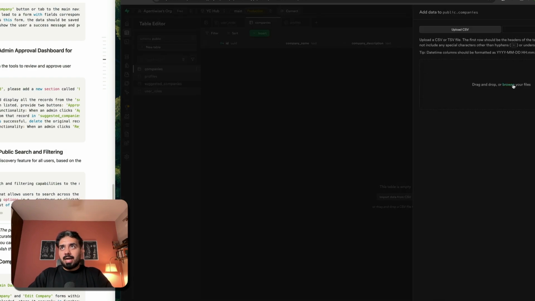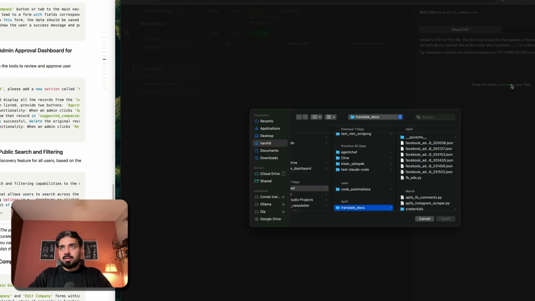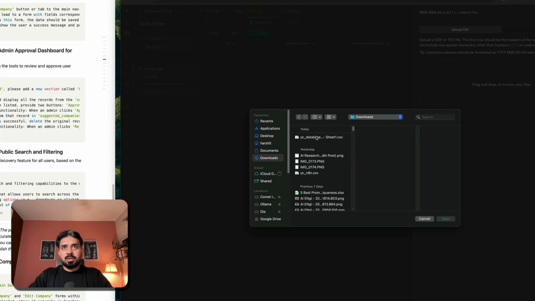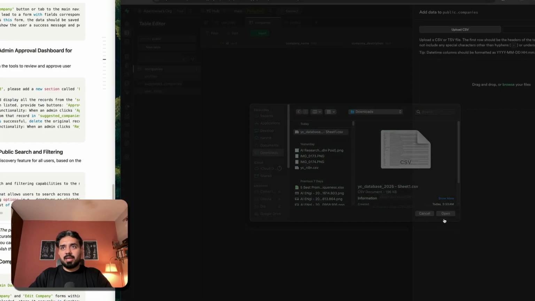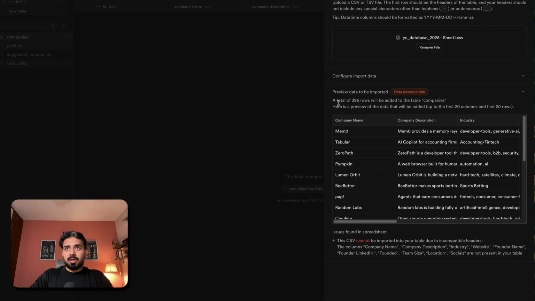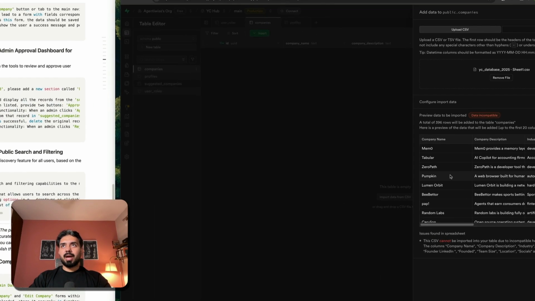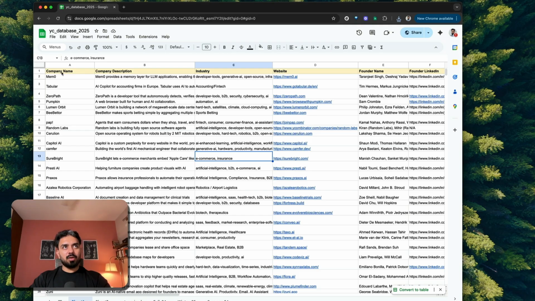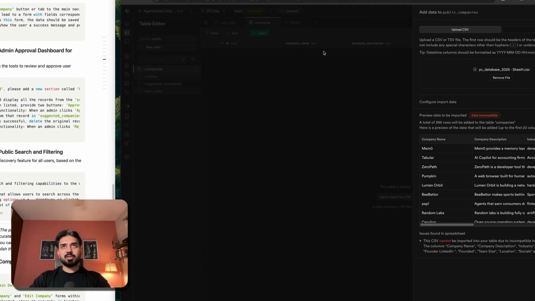I will browse my files, downloads, YC database. This is the CSV, open, and it gives you this error, data incompatible. A total of 396 rows will be added to the table companies. The CSV cannot be imported into your table due to incompatible headers. You can see that my sheet here has all of these in uppercase, whereas the schema had underscores.